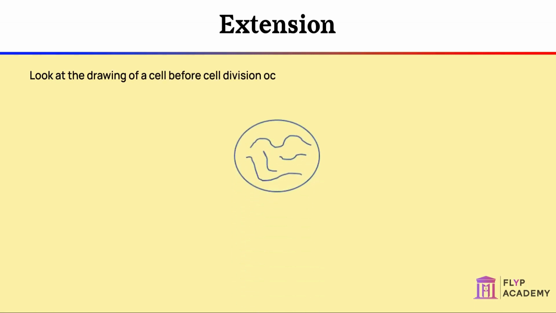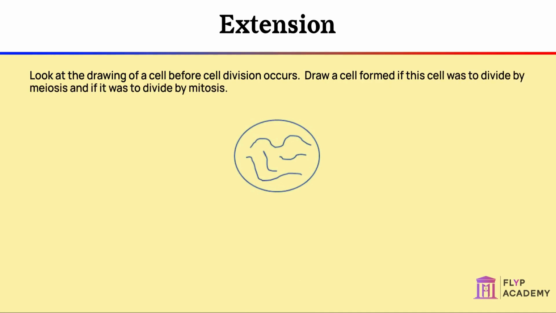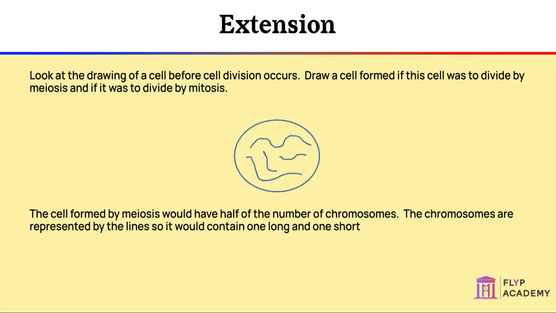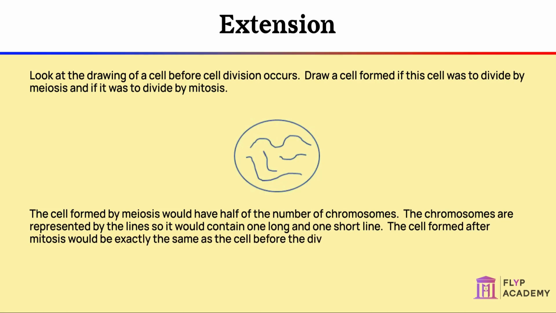Extension: look at the drawing of a cell before cell division occurs. Draw a cell formed if this cell was to divide by meiosis and if it was to divide by mitosis. The cell formed by meiosis would have half of the number of chromosomes. The chromosomes are represented by the lines, so it would contain one long and one short line. The cell formed after mitosis would be exactly the same as the cell before the division.